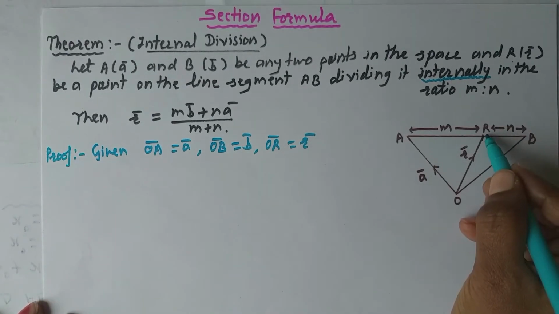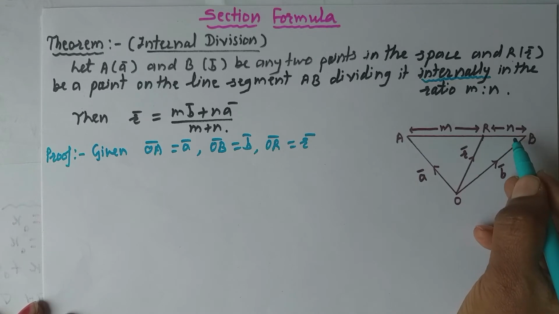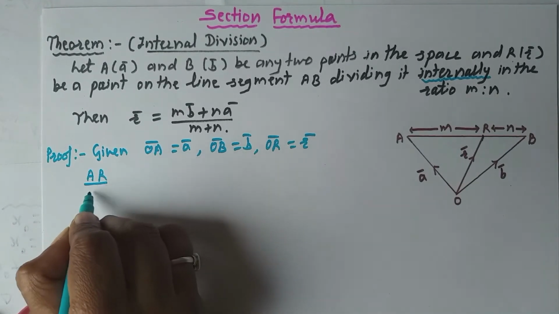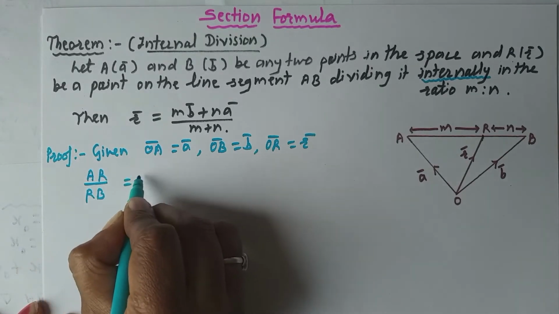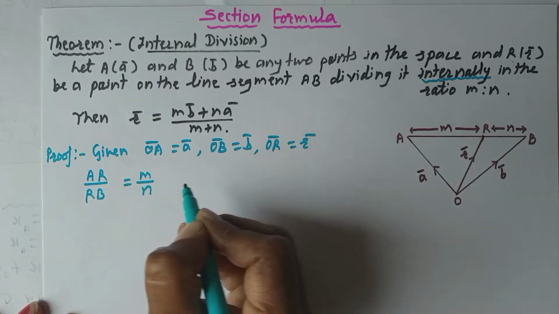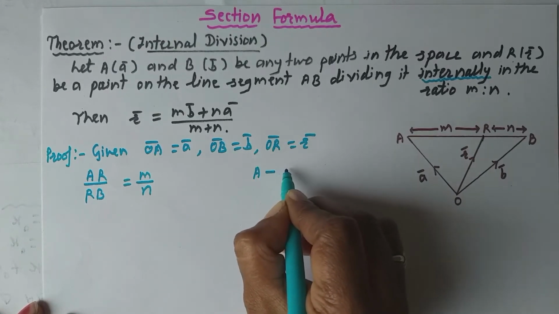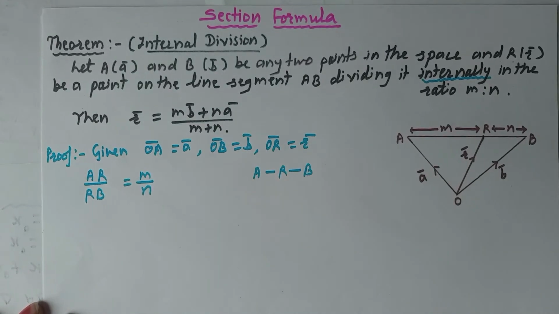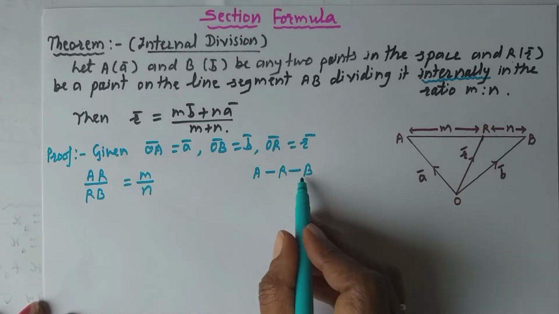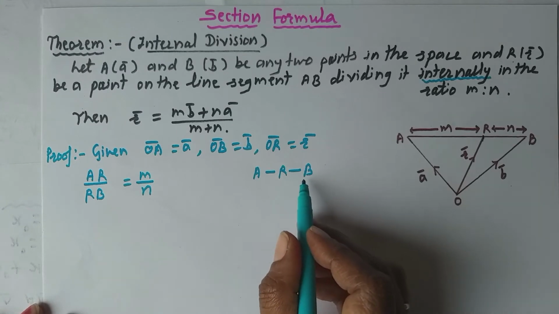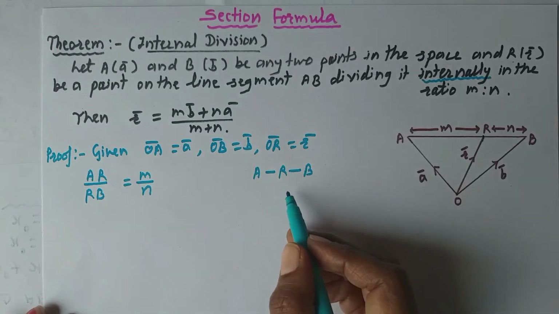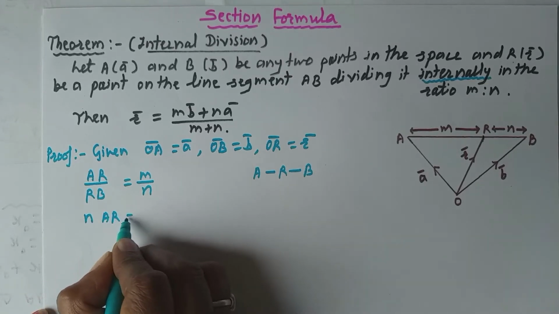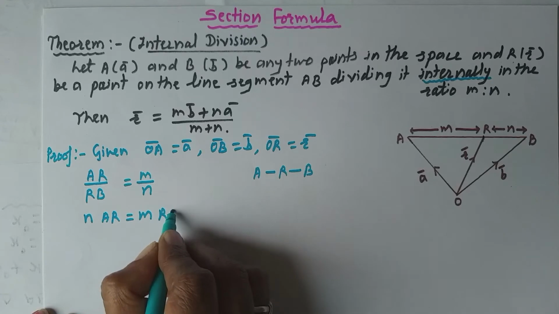This point R divides AB in the ratio m is to n, meaning AR divided by RB is nothing but m divided by n. And here this point R is like this. It is in between A and B. This point R is on the line AB such that it is in between A and B. Now from this equation I can write n times AR is equal to m times RB.